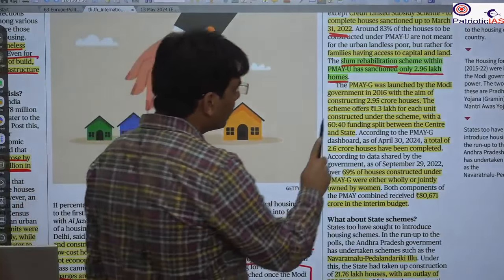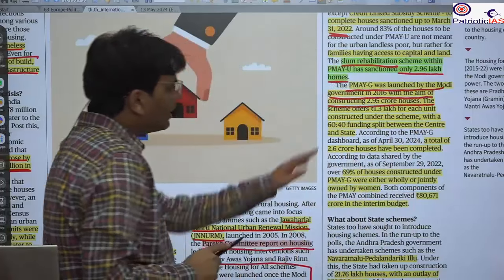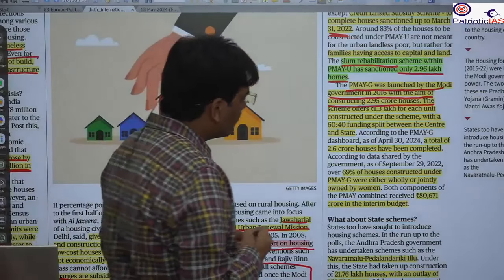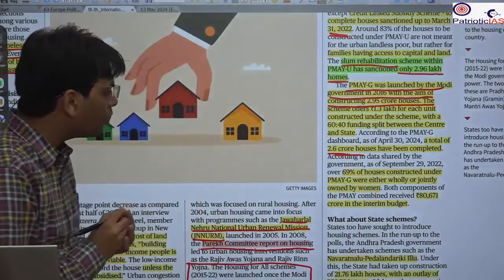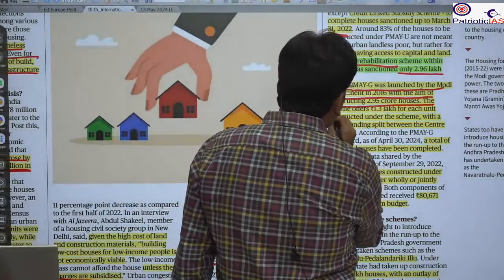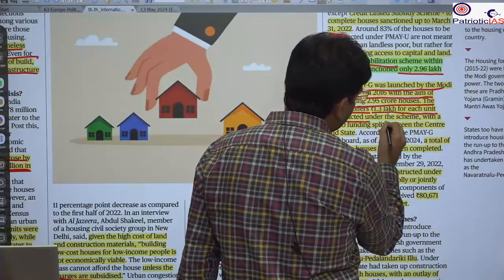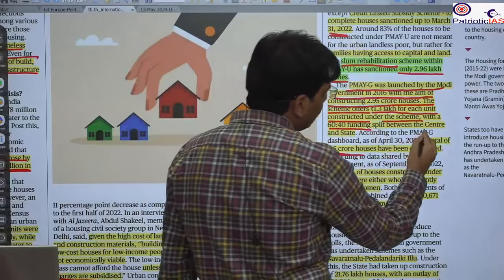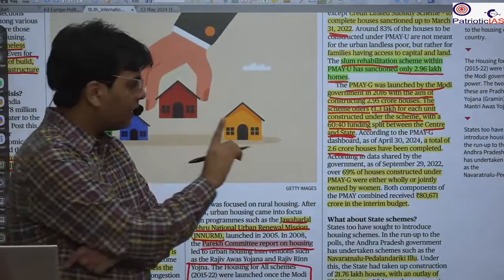Okay, so here in the Gramin area, the government is saying that they have already completed the target. They targeted 2.95 crore houses, and now they consider that they have constructed about 2.6 crore houses. Here you will see that the scheme offers 1.3 lakh for each unit constructed, with a 60 and 40 ratio of funding between the center and state. This is the facility the government is providing at the central level.